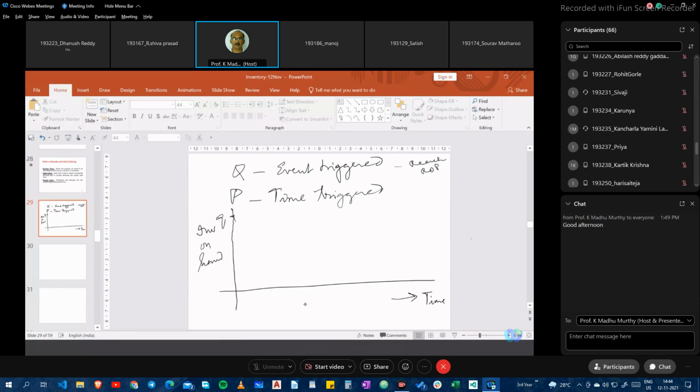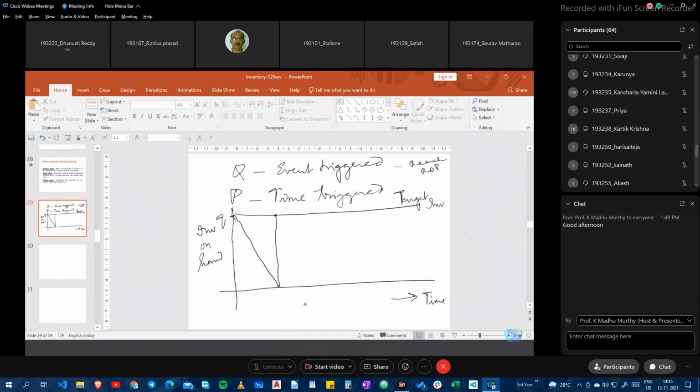If I have a target inventory here, and my demand is constant, going by the earlier assumptions of instantaneous replenishment, at this particular point of time I place an order for whatever is the gap so that I reach my target inventory. So in this case, it becomes very similar to the fixed order quantity model.